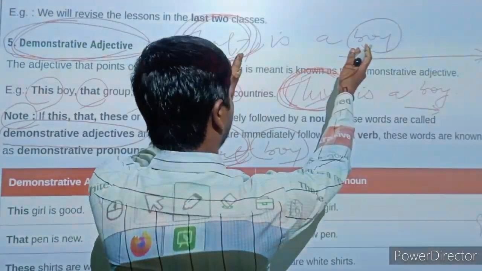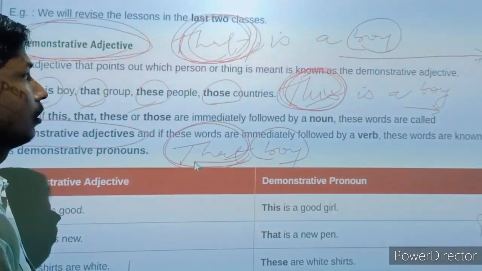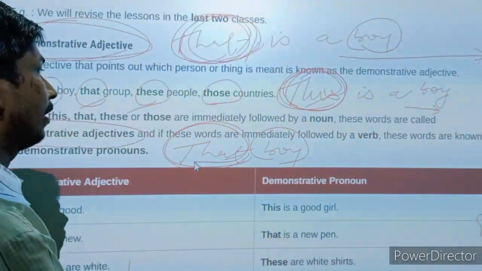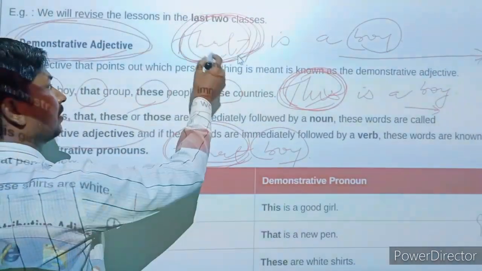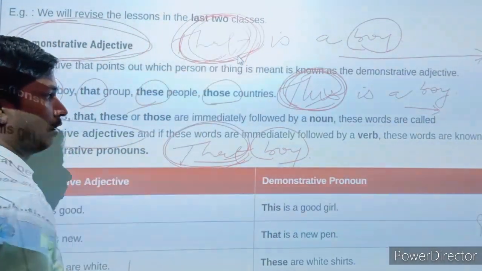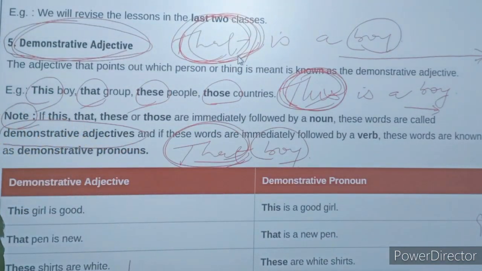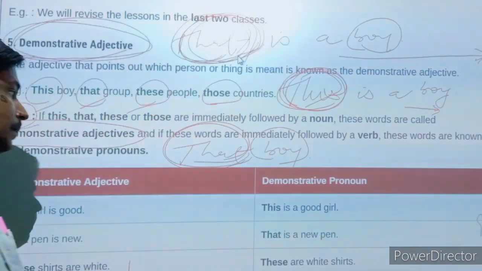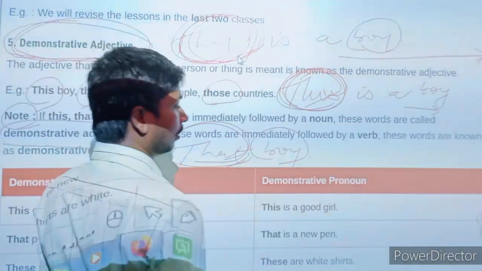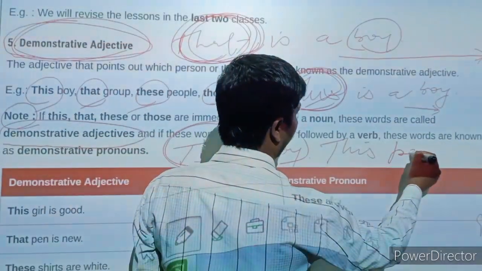There is a lot of gap between both words. That's why we cannot say this is a demonstrative adjective, but this is a demonstrative pronoun. I hope you can get the difference between demonstrative adjective and demonstrative pronoun.